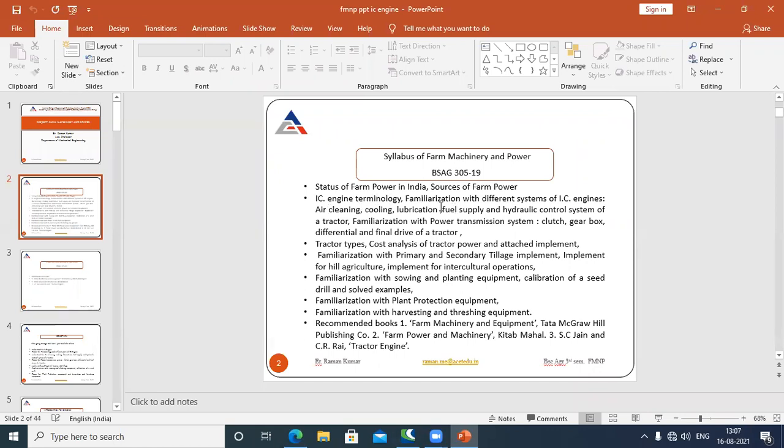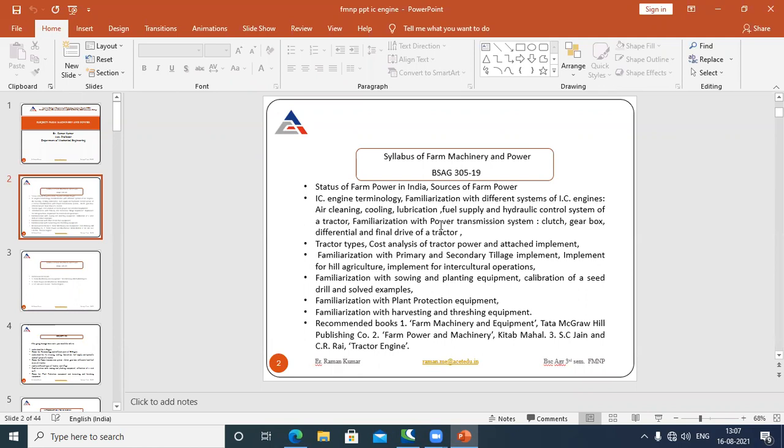Then terminology, familiarization with the different systems of IC engines, air cleaning, cooling and lubrication systems, fuel supply and hydraulic control system of a tractor. In this system, I will also teach you the power transmission system, in which the clutch, gearbox, differential and final drive of the tractor are included. Next we have the tractor and its types.